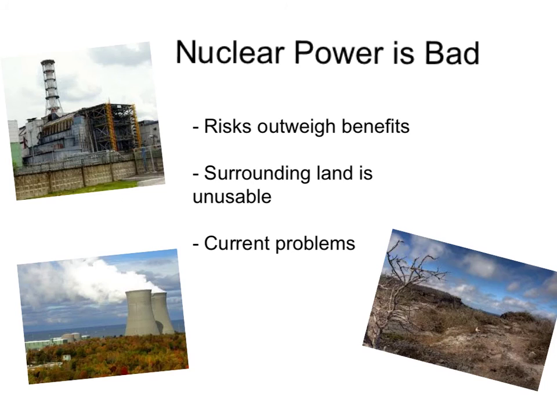Our group has concluded that nuclear power is not a good alternative. The risks of nuclear power outweigh the benefits. There are too many scenarios where some things can go wrong and result in a danger to the lives of people and wildlife. The land surrounding a nuclear plant cannot be used to grow crops, and the waste produced from these plants takes thousands of years to decay to a safe level.